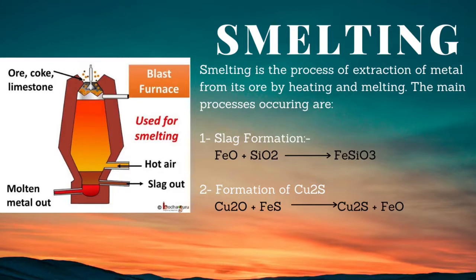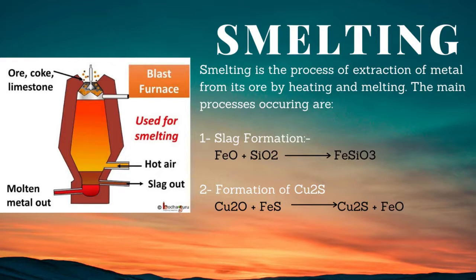Number 1, ferrous oxide FeO combines with silica and comes to the surface in the form of a slag. The reaction is FeO plus SiO2 giving ferrous silicate or iron silicate, which comes off as slag.